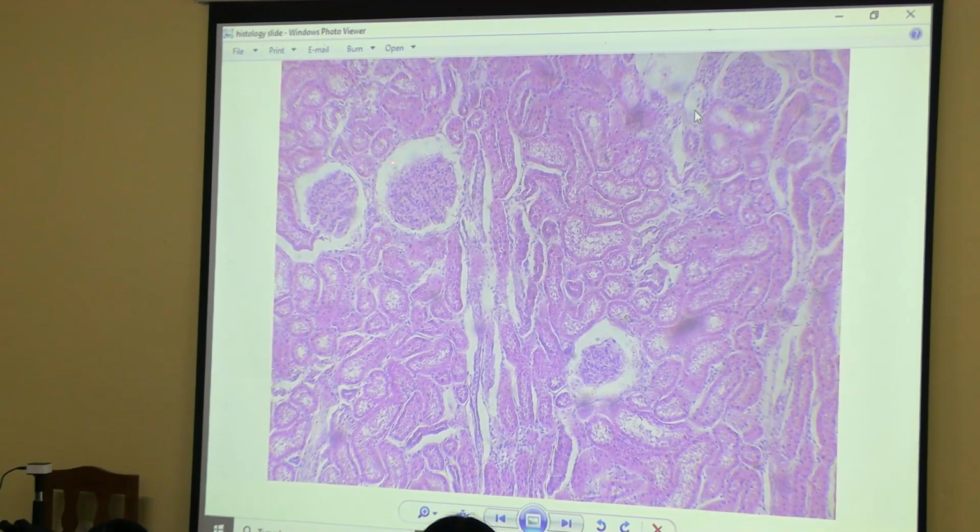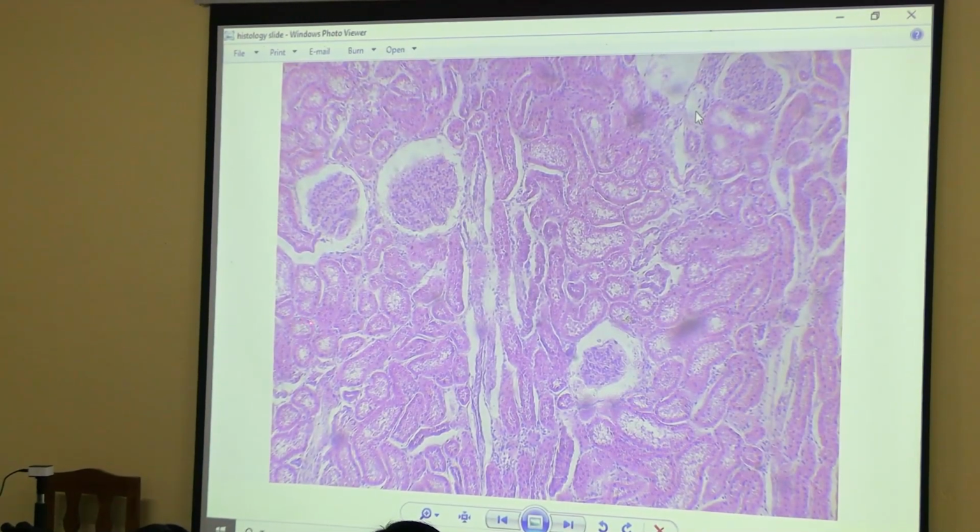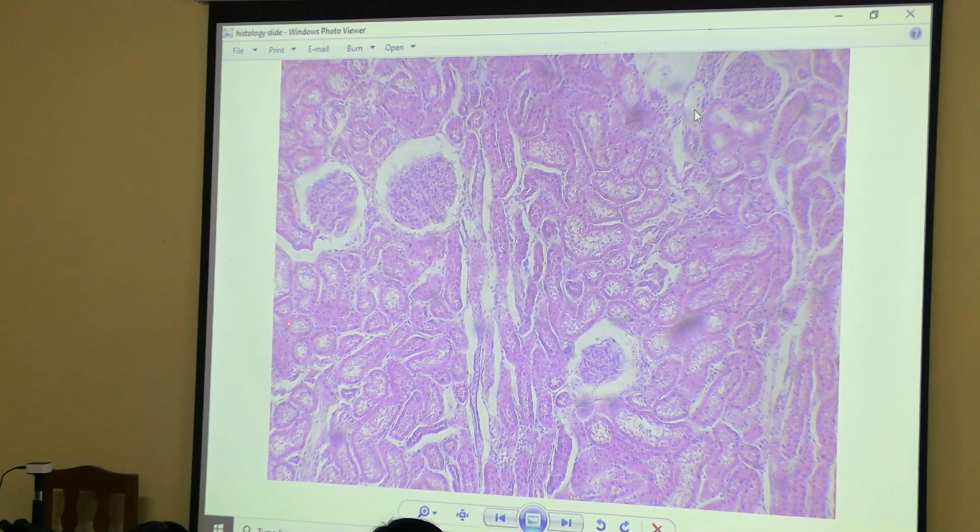Each individual cell has one nucleus. So this is a squamous cell, this is simple squamous epithelium. And can you see the cells here? Each cell has one nucleus. These are simple cuboidal epithelium. The exact same thing we will see through the slide. This will be shown in your exam. You have to look through the microscope and identify what this is. So this is simple squamous epithelium and this is cuboidal epithelium.